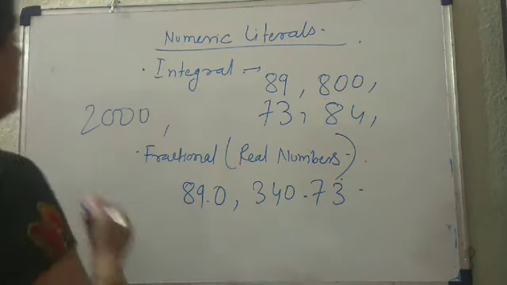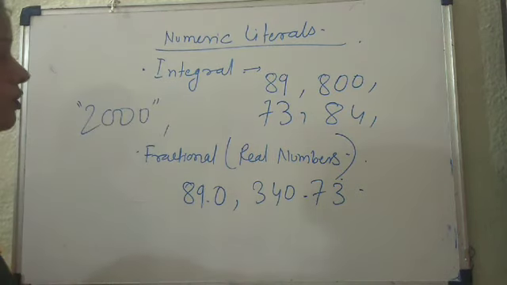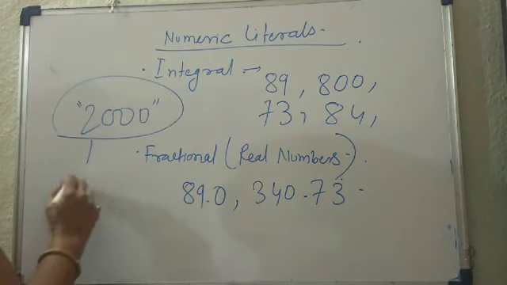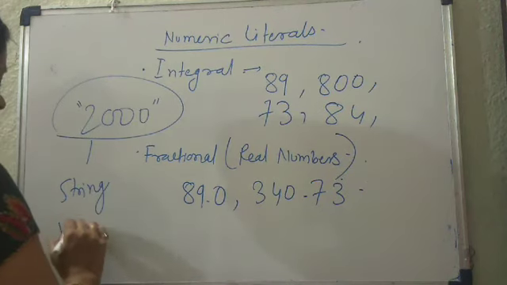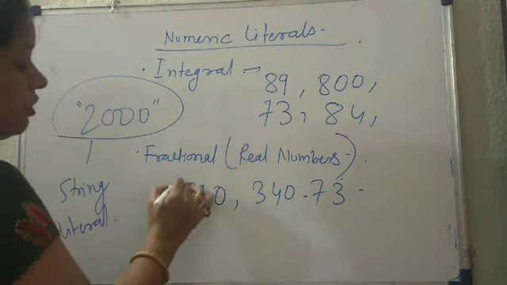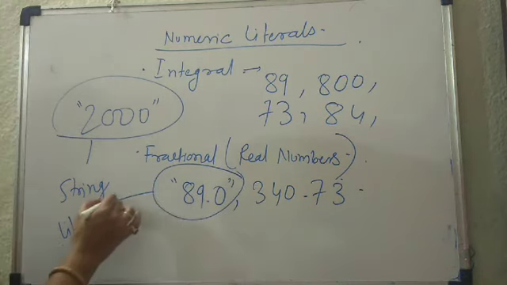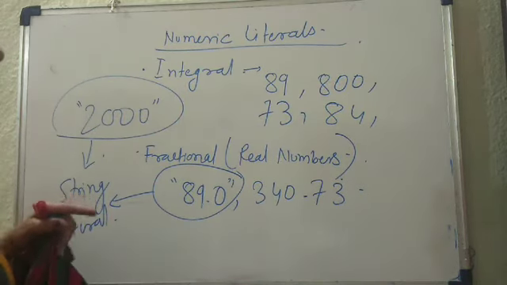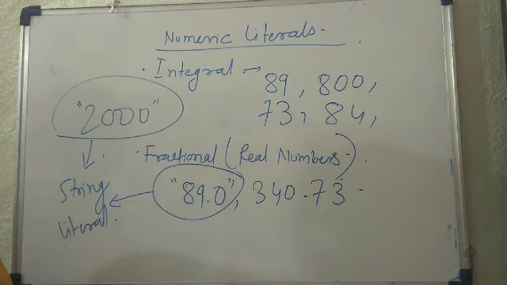But see one thing: if you enclose this number in double quotes or single quote or triple quote, it will become a string literal. If you enclose a fractional value in double quote or single quote or triple quote, that will also become a string literal. Anything included in single quote or double quote becomes a string literal, and that will not be considered a number.